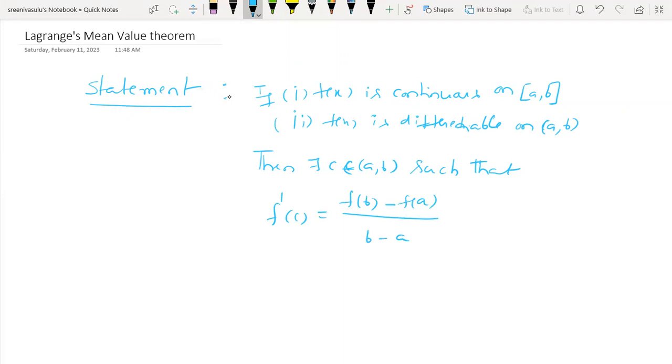Geometrically, you observe that this is the theorem statement, Lagrange's mean value theorem.